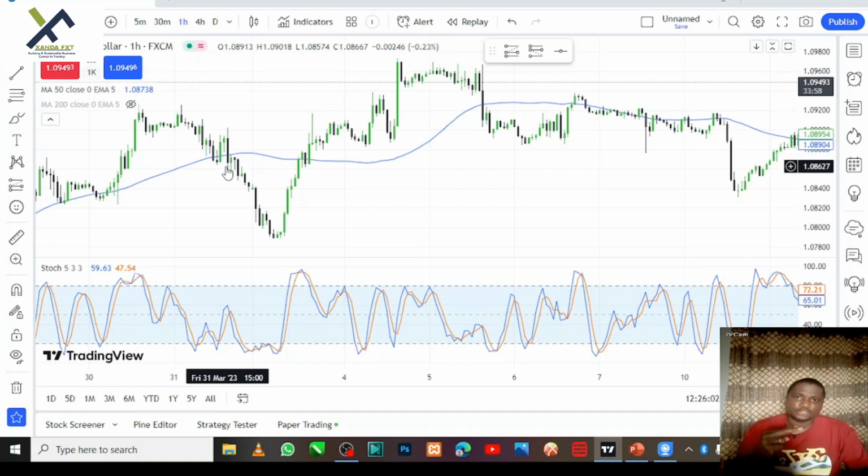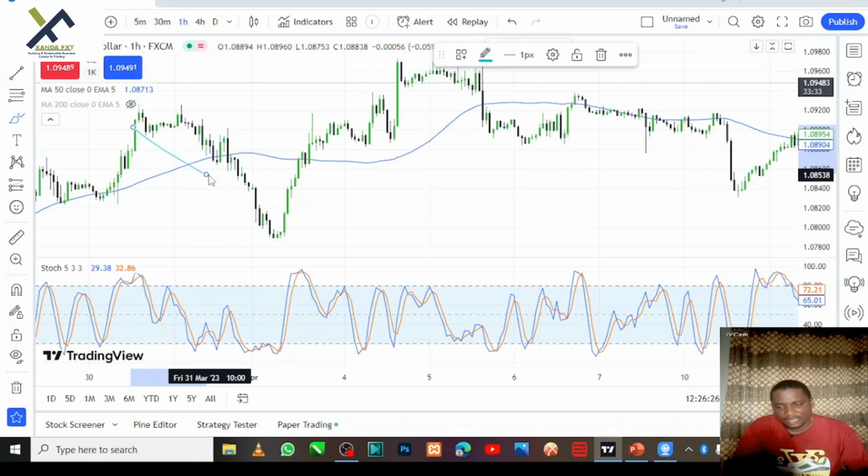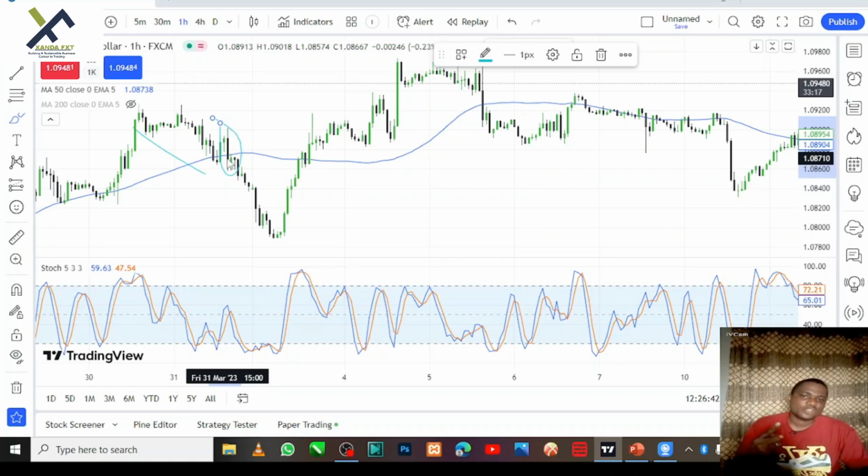The body of the 2 confirmation candles must either be below the moving average or above the moving average, depending on the trend position. Now, in this example here, you discover that the market has been in a downtrend. Okay, now all of a sudden there is a candle here. This candle crosses through. Now this is a signal that there is going to be a change in trend.